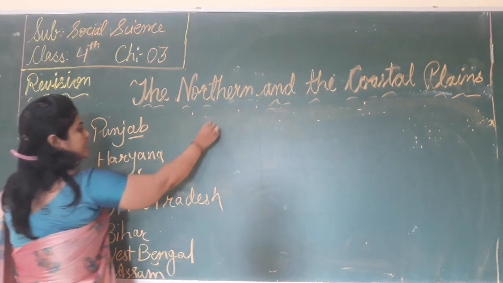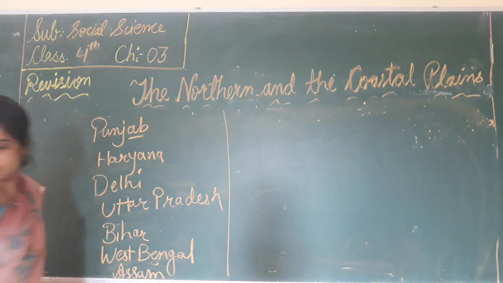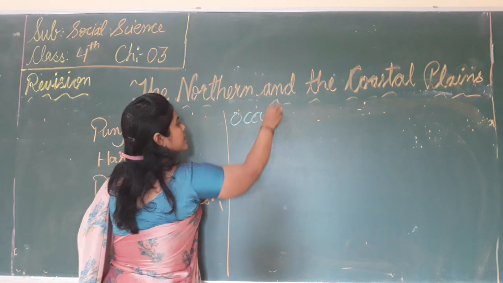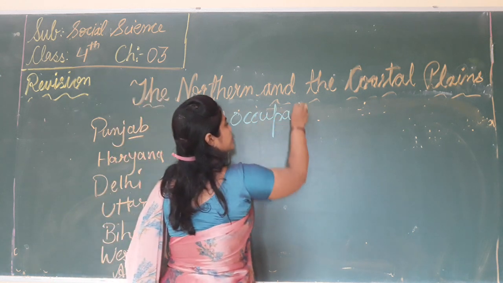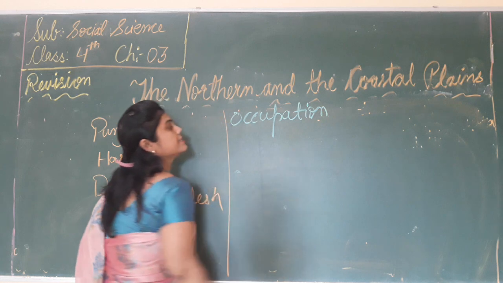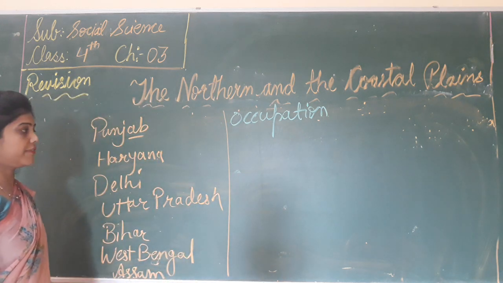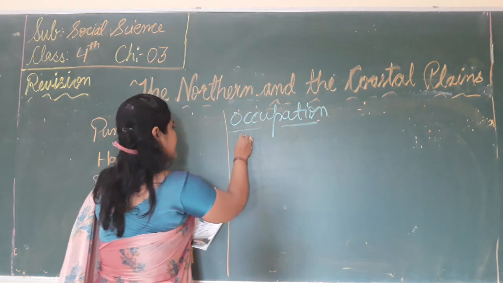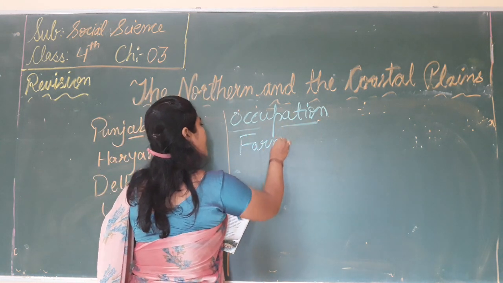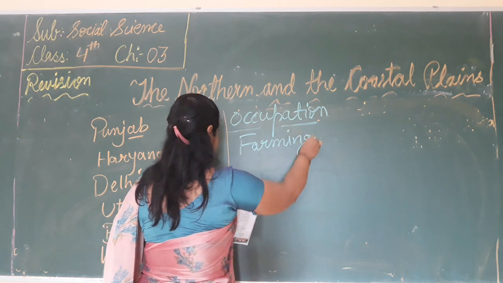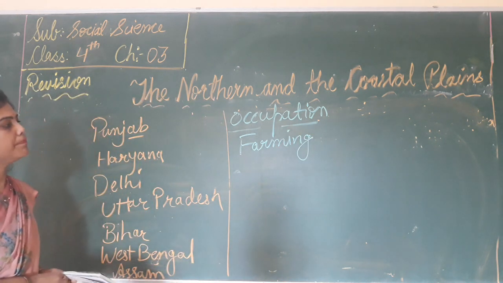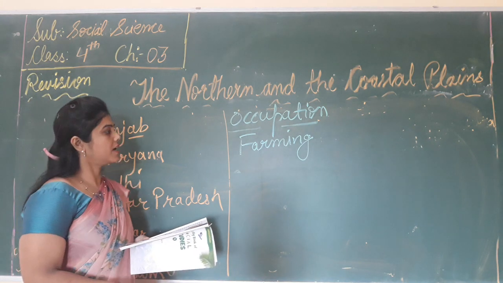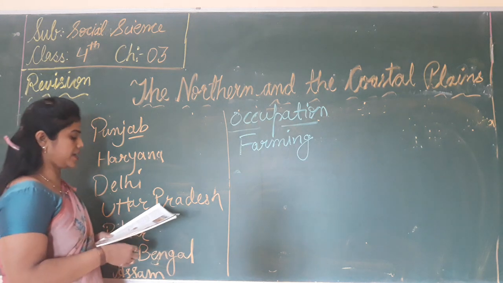So what is the main occupation of the people? Farming, because the land of these plain areas is very fertile. Farming is the main occupation, and people grow rice, wheat and sugar cane.